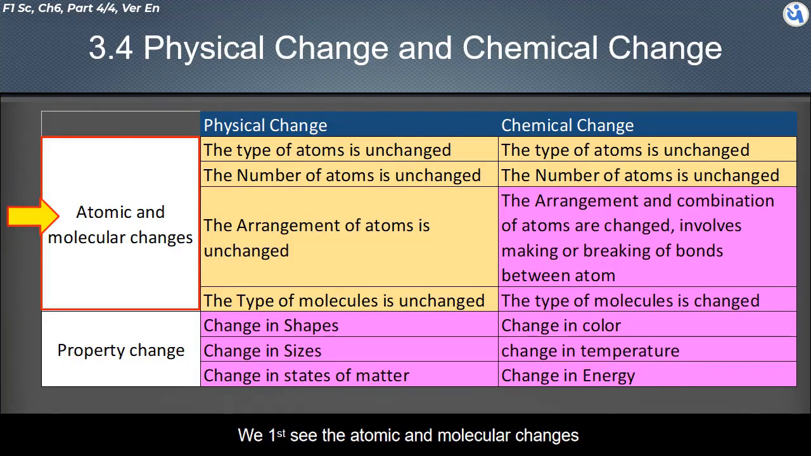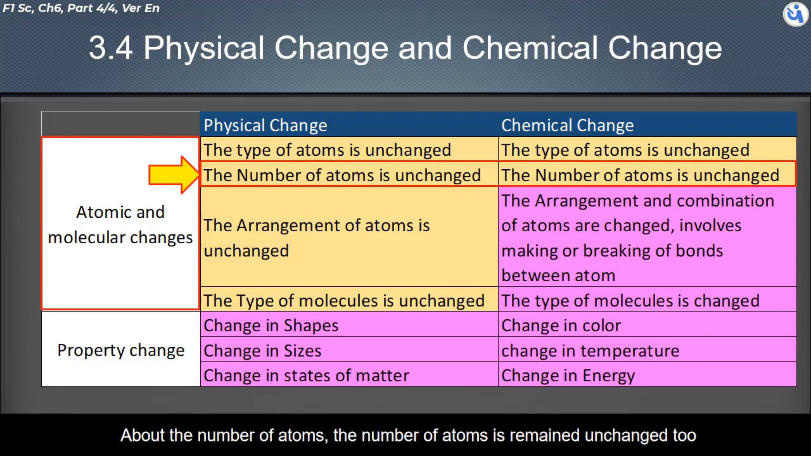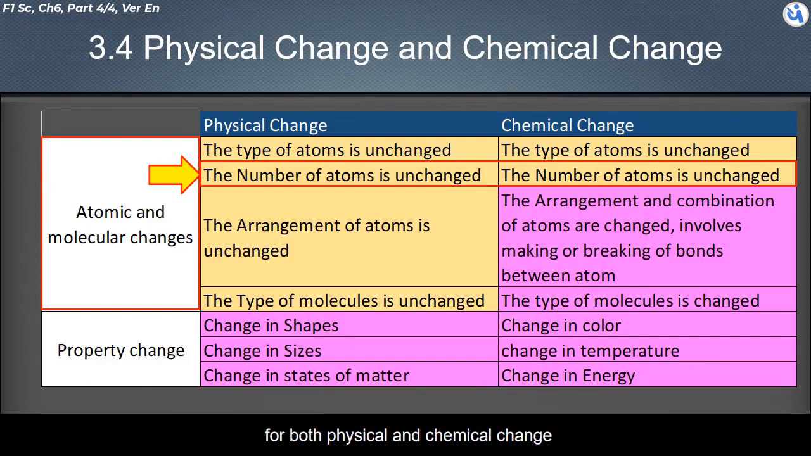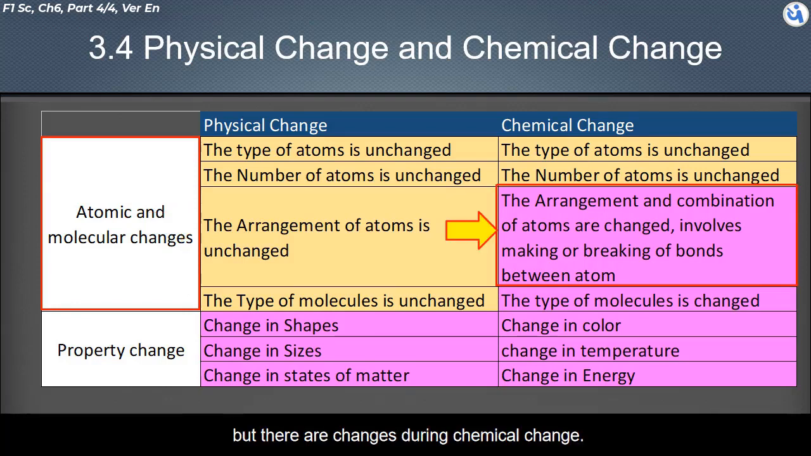We first look at the atomic and molecular changes. For both physical and chemical change, the type of atoms remains unchanged. The number of atoms also remains unchanged for both physical and chemical change. As for the arrangement of atoms, it remains unchanged during physical change of matter, but there are changes during chemical change. It involves the breaking of bonds between atoms.